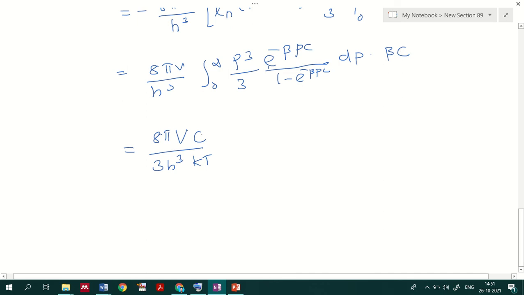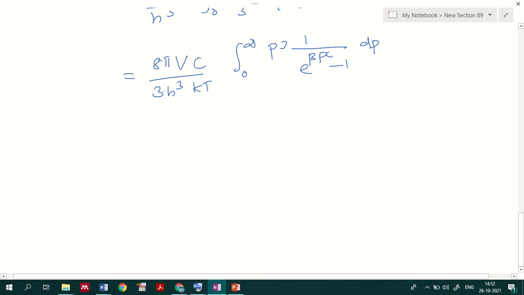Beta equals 1 by kT, that we already know. So 0 to infinity, p cube remains p cube, and if I divide by e raised to minus beta pc on the numerator and denominator, what remains is 1 by e raised to beta pc minus 1, dp. So I will be getting this representation. This is our PV by kT.